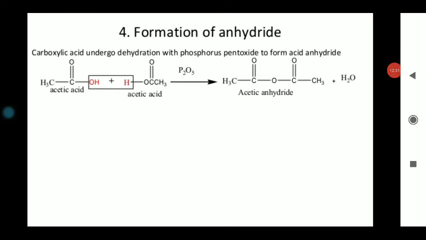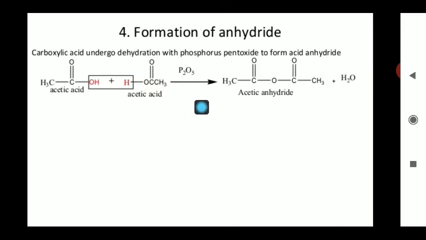Now our fourth chemical reaction, that is the formation of anhydride. This is the acetic acid, and one more molecule of acetic acid. The two adjacent acetic acids undergo self condensation by the loss of water. In the presence of phosphorus pentoxide, they can form this acetic anhydride, and the loss of water takes place.